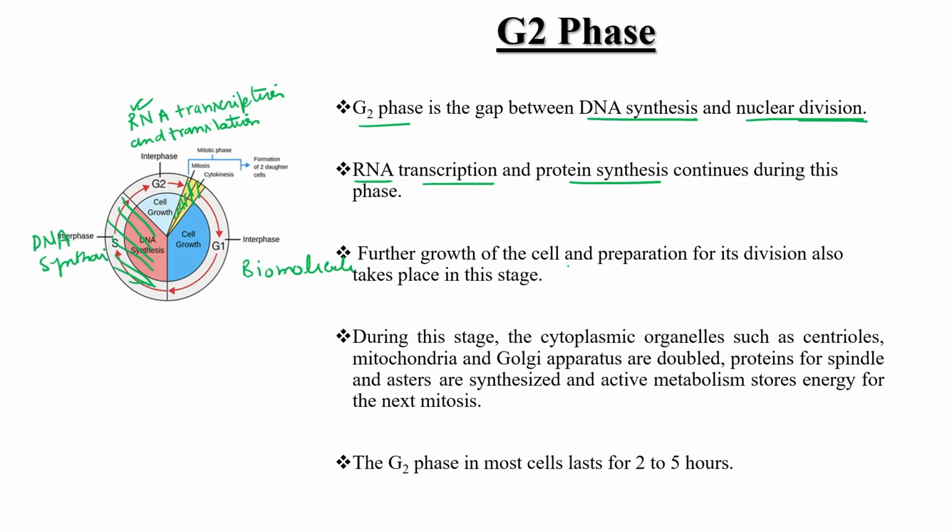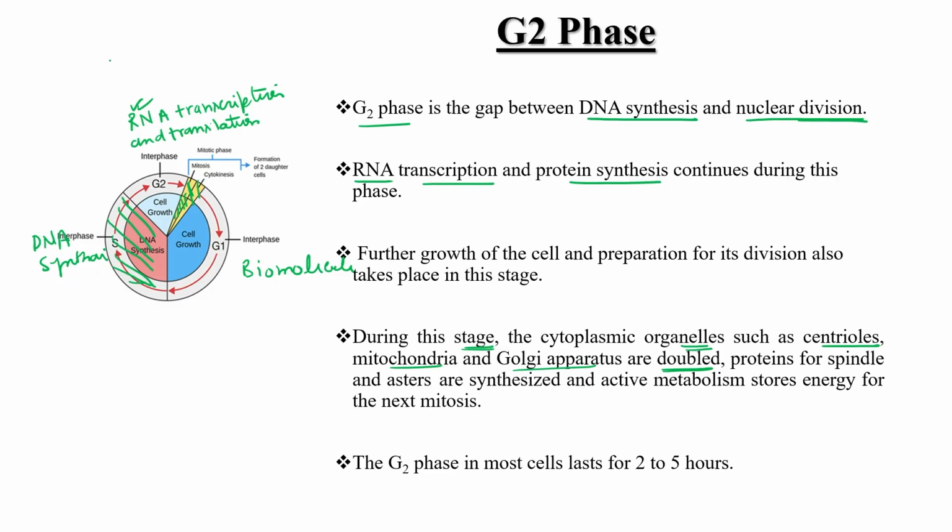And further growth of the cell and preparation for its division also takes place in this particular stage. In this G2 stage, one more thing, duplication of the cell organelles occurs, like centriole, mitochondria, Golgi complex are doubled in this particular phase because they equally divide into two cells. So there is doubling of DNA in S phase and doubling of different organelles in G2 phase.